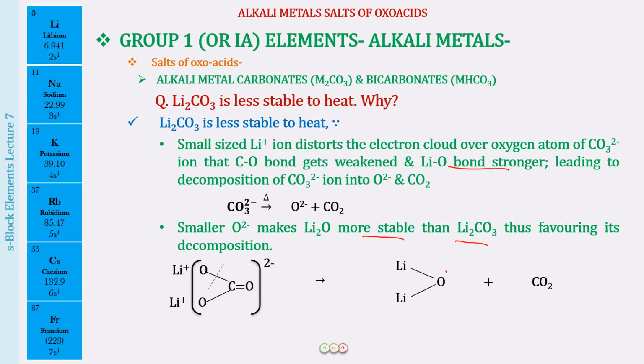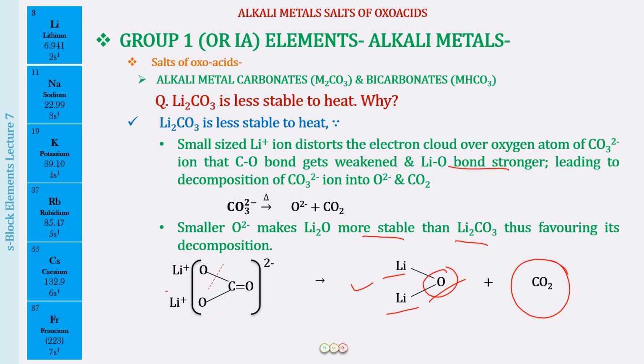So this is a small sized ion. This was a large sized anion. Now the small sized anion is going to be much more stable with the small sized cation. So you know the thermal stability, small is happy with small. Small is not very happy with large. So that is why we see the polarizing effect of lithium on the oxygen of the carbonate ion. The attraction will be more towards these two, and therefore the bond gets stronger and the carbon-oxygen bond gets weaker, the breaking of oxygen from the carbonate ion resulting in the formation of carbon dioxide and lithium oxide. So I hope now this will be clear to you.